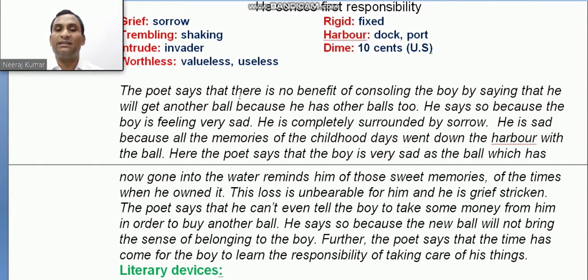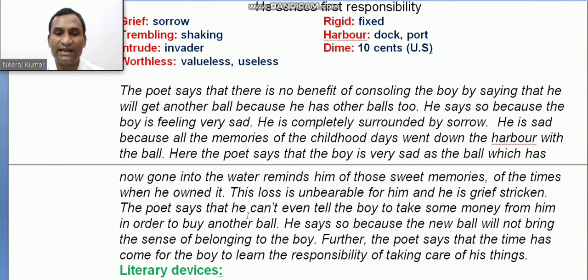The poet says that there is no benefit of consoling the boy by saying that he will get another ball because he has other balls too. He says so because the boy is feeling very sad. He is completely surrounded by sorrow. He is sad because all the memories of the childhood days went down the harbor with the ball. The ball which has now gone into the water reminds him of those sweet memories of the times when he owned it. This loss is unbearable for him and he is grief stricken.